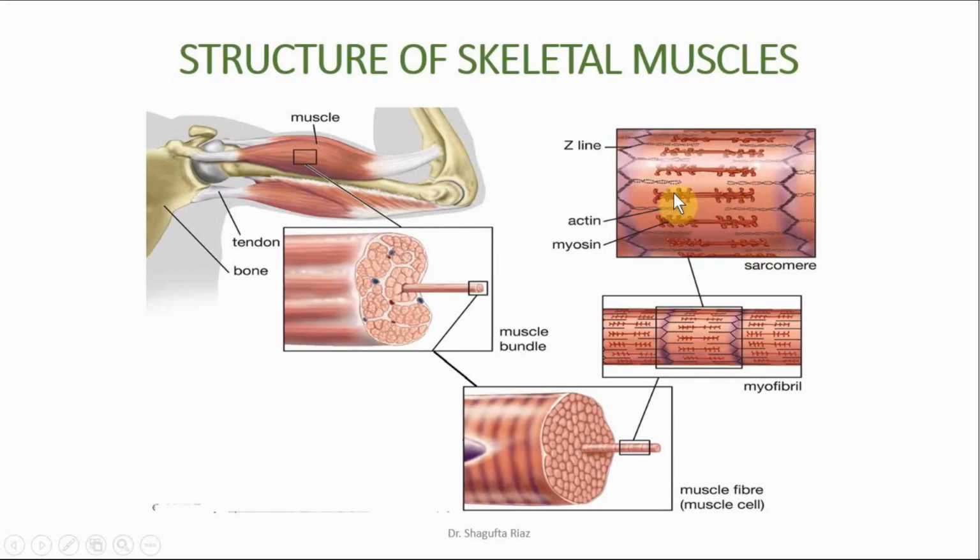These two types are microfilaments. The thin is known as actin filament, while the thick is known as myosin filament. Sarcomeres are composed of these two microfilaments, that is actin filament, the thin one, and the myosin filament, the thicker one.